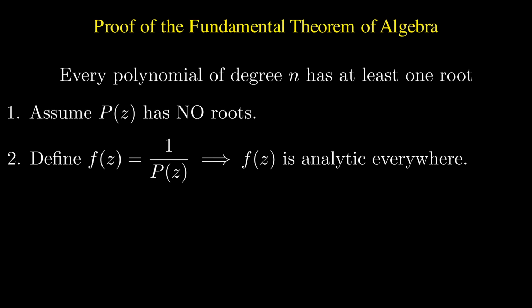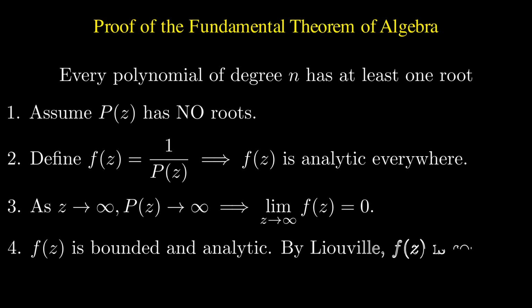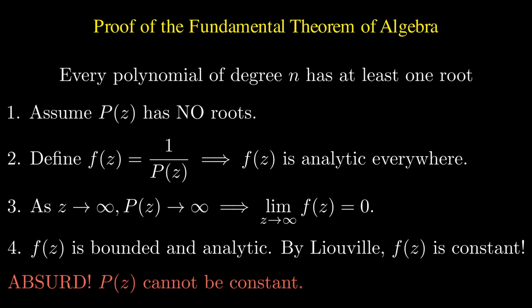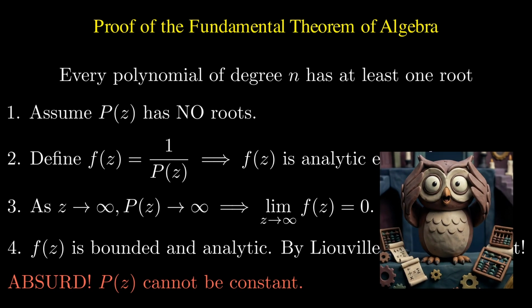So that's great. But now, what happens as z gets bigger and bigger? Well, p of z is going to go to infinity too. Therefore, 1 over p of z is going to go to 0, exactly as in the exercises before. And now, because it's going to go to 0, this means that f of z must be bounded everywhere and never blows up to infinity. Which means that by Liouville's theorem, f of z must be a constant. But now if f of z is a constant, then also p of z has to be a constant. But we assumed that p of z is a non-constant polynomial, so this is absurd, which means that p of z must have at least one complex root.